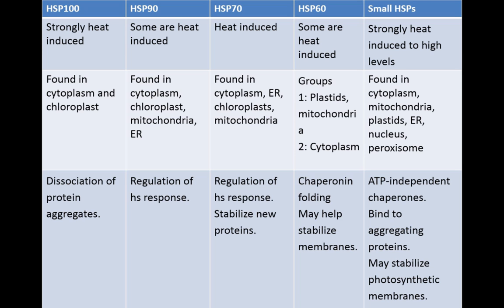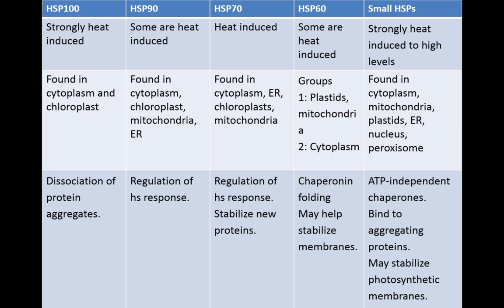The HSP60 family has two groups. Group 1 is in the plastids and the mitochondria, and Group 2 is in the cytoplasm. The HSP60 family act as chaperoning folders. They may help stabilize membranes.